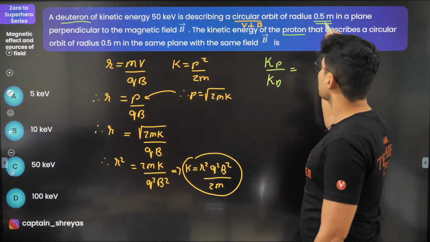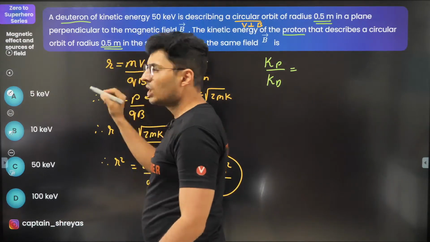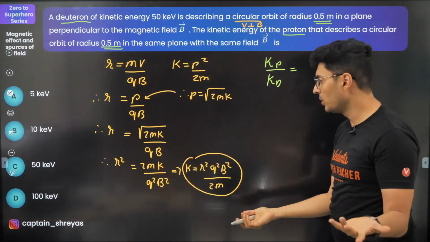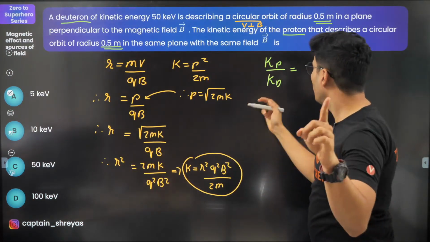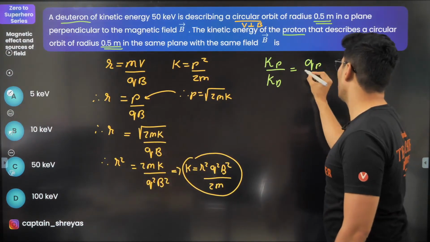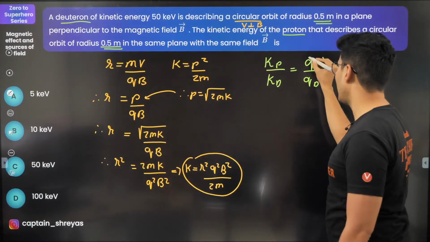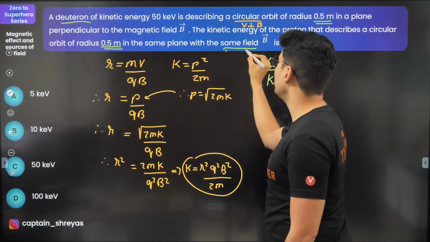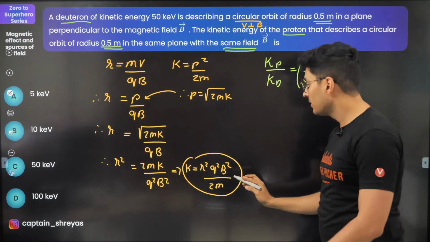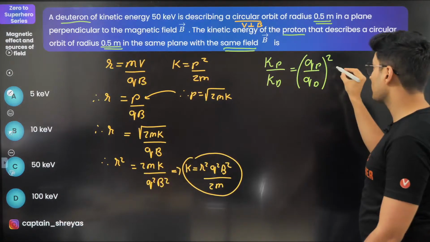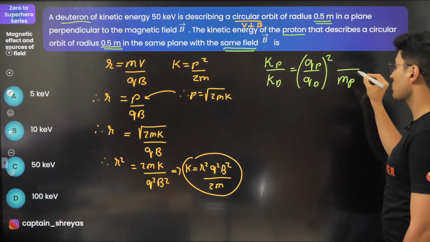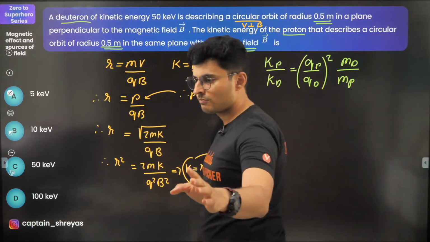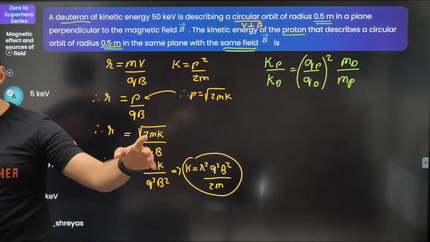The radius here and here is same, so in the ratio it will just get cancelled out. 2 is a constant, don't worry. Charge will be charge of the proton upon charge of the deuteron, squared. Field is the same field, so don't bother putting the field. Mass, they are two different things, so mass will come, but inversely proportional: mass of proton and mass of deuteron. Fair enough, guys?